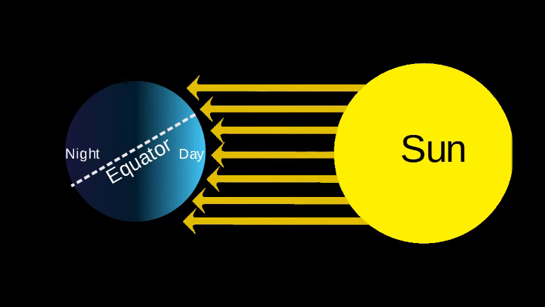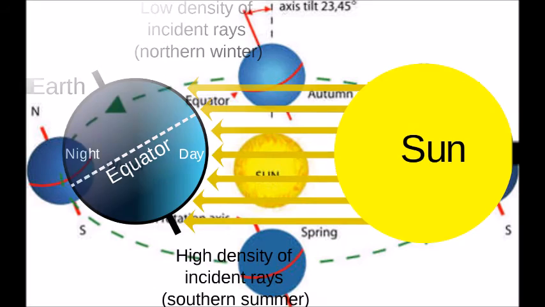Whether we are having summer or winter is due to how much heat our location on the earth is getting from the sun. When the northern half of the earth is pointing towards the sun, it is getting more heat for two reasons. The one reason is that there are more hours of daylight. The other reason is that the sun's rays fall more directly on the northern hemisphere. These rays are hotter than those rays in the winter.